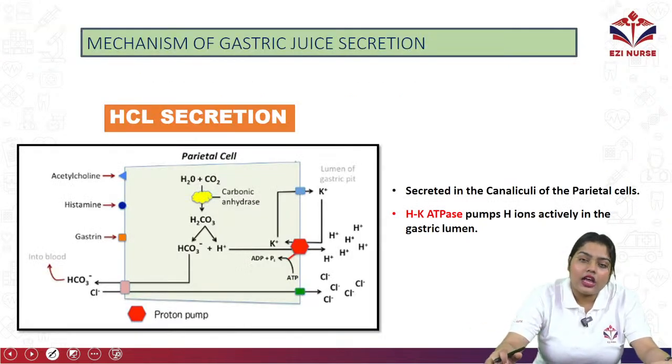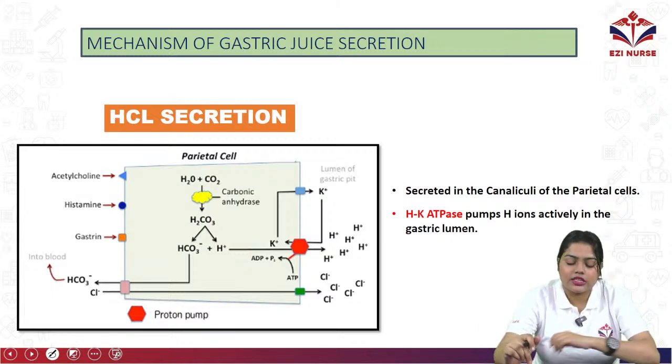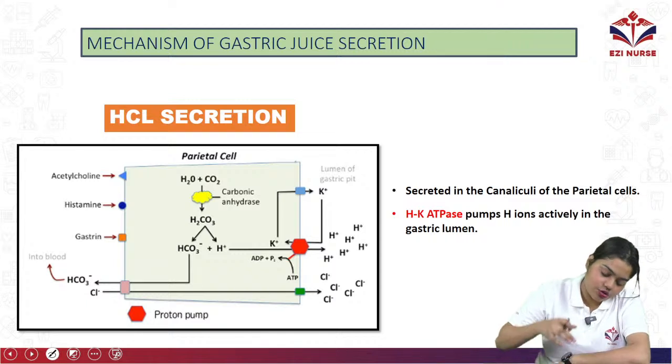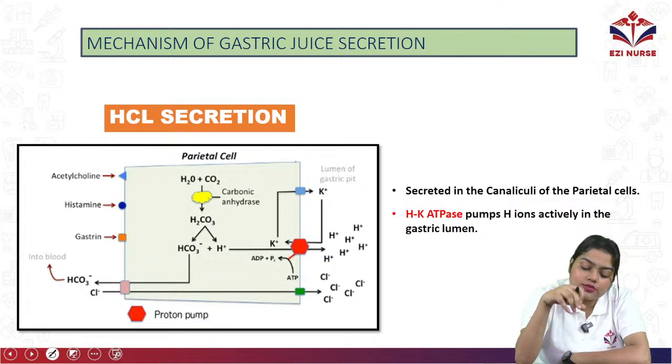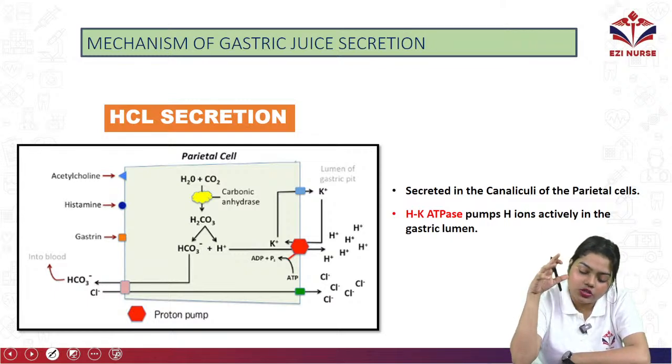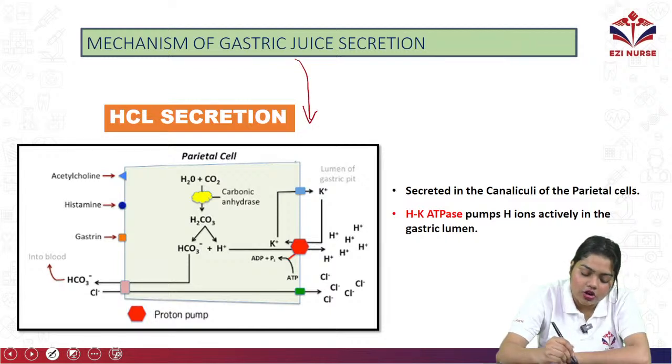Okay, now as we have learned, our stomach is an exocrine gland and our stomach will release gastric juices. So what is the mechanism of gastric juices? First, we know that the first and most important gastric juice is HCl or hydrochloric acid. Okay, so hydrochloric acid, what will it do?